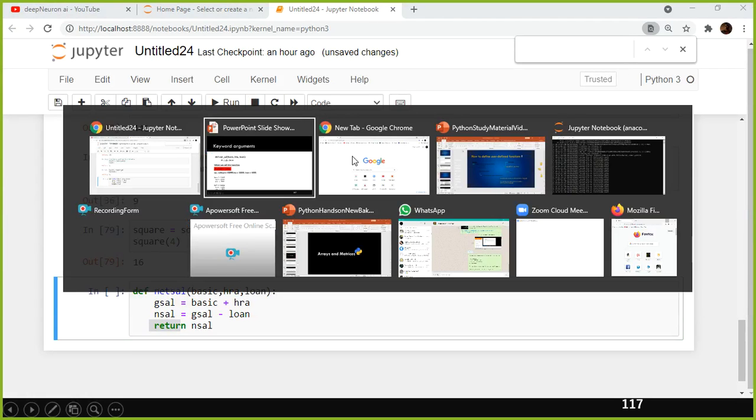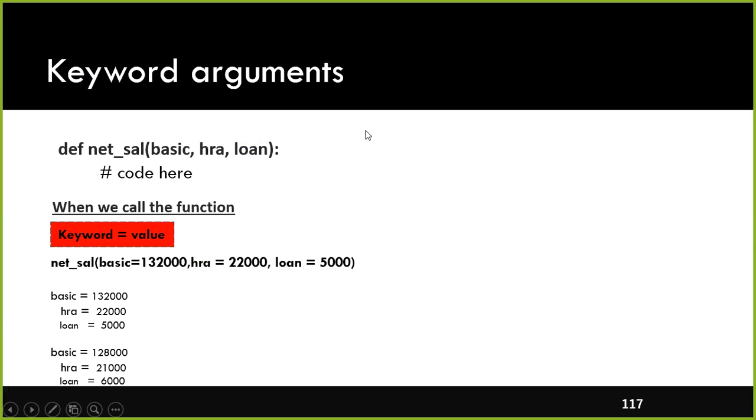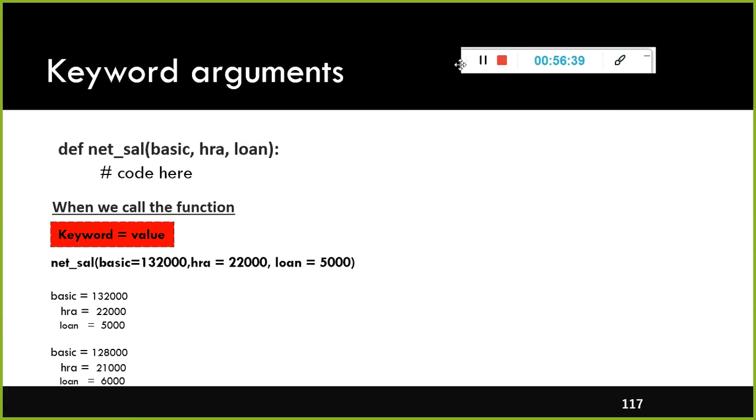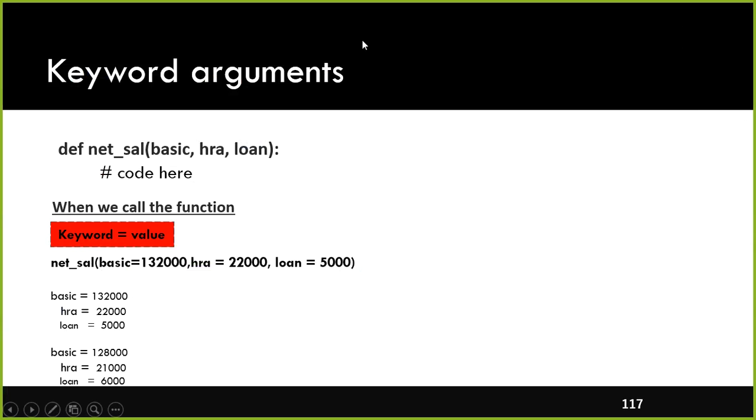Alright, one second, let me check. On the safer side, let me check everything is getting recorded. Yeah, it's getting recorded. But fine.